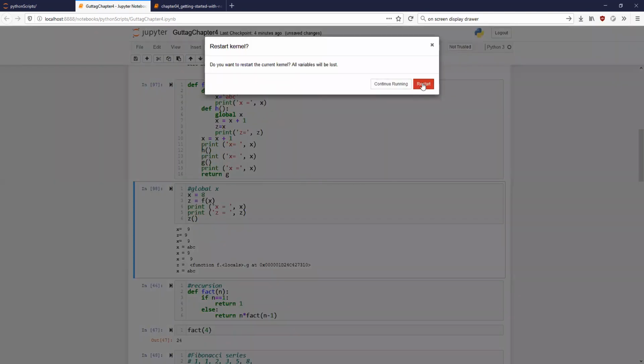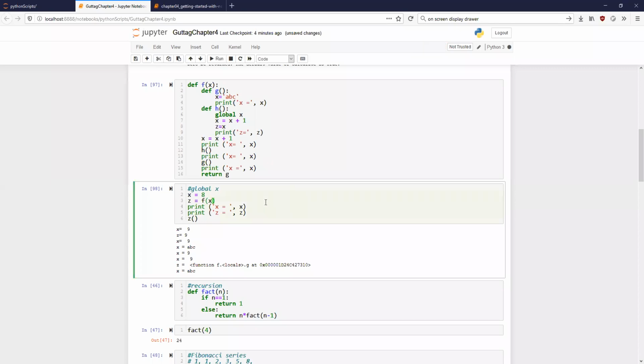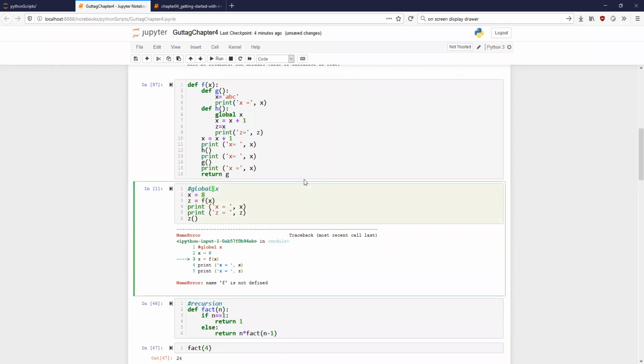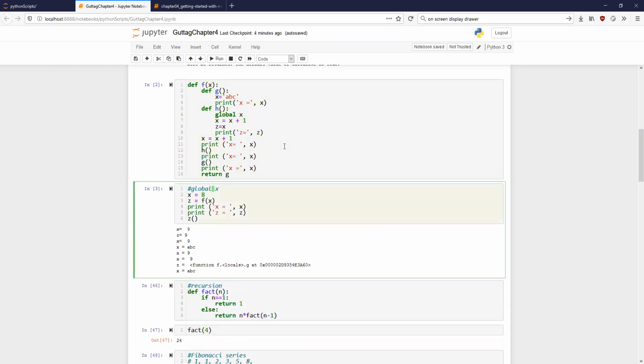Restart. Now all the variables are gone. Now if I try calling this, obviously this function f itself is not defined, but let me do this. Since x is a part of the global scope itself, it's not an issue here. Do you understand what I mean?